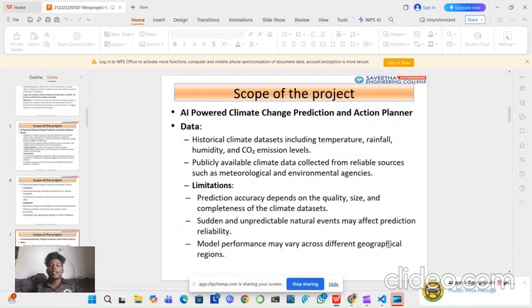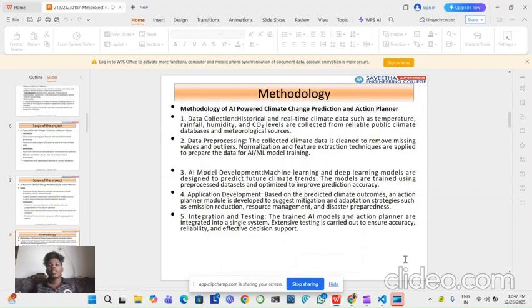Under the limitations, prediction accuracy depends on the quality, size, and completeness of a climate dataset. Sudden and unpredictable natural events may affect prediction reliability. And also the model performance may vary across different geographical regions. The methodology: we want to do data collection, pre-processing, AI model development, application development, and integration and testing. Finally, integration and testing. These are the five steps we want to use in AI-powered climate change management.